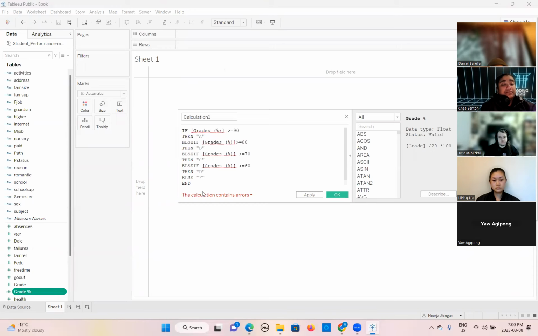Now you can see it starts showing the error. So this means something is wrong here. So I think there is an extra space maybe. Or we can type the grade percent here. This one. Like this. Okay. So we will correct it. This one and this one.